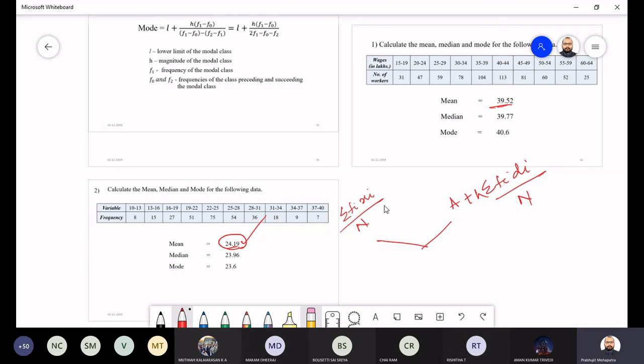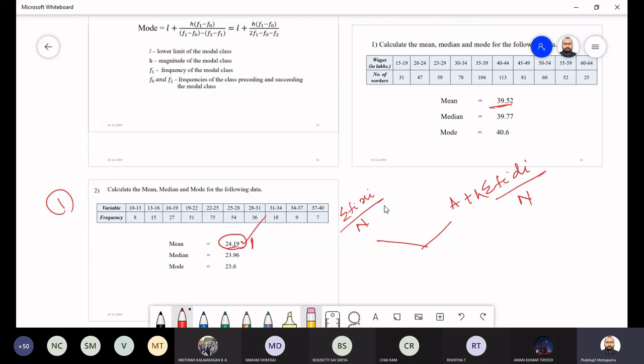Yes, sir. And you should get the same answer. For the CAT 1 and for the FAT exam, one question will definitely be there. One question definitely will be there to calculate the mean, median, mode. Although it looks very simple, maximum people make calculation mistakes. They never get exactly the same answer. One will get 28, another will get 32, someone will get 21, like that. They never get the exactly correct answer. That is why maximum people lose the marks. So you have to take care of the calculation part, and you try.